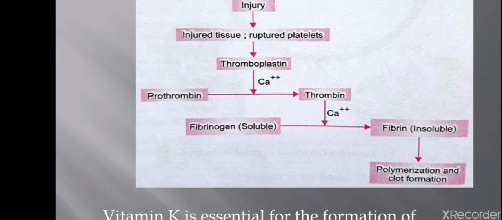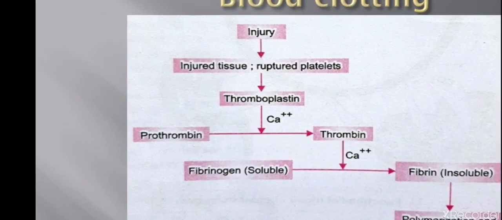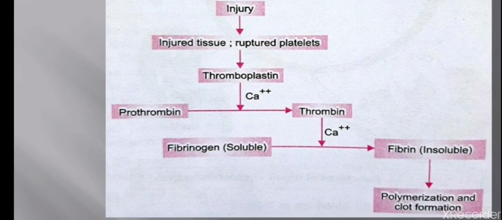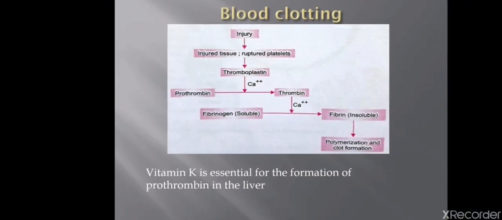So this is the process when injury is taking place. The injured tissue or the ruptured platelets release a substance called thromboplastin. Then this thromboplastin, in the presence of calcium ions, converts the prothrombin into thrombin. Again, this thrombin, in the presence of calcium ions, converts the fibrinogen protein, which is soluble, into insoluble form, that is fibrin. And then it leads to polymerization and clot formation. So this is about blood clotting.